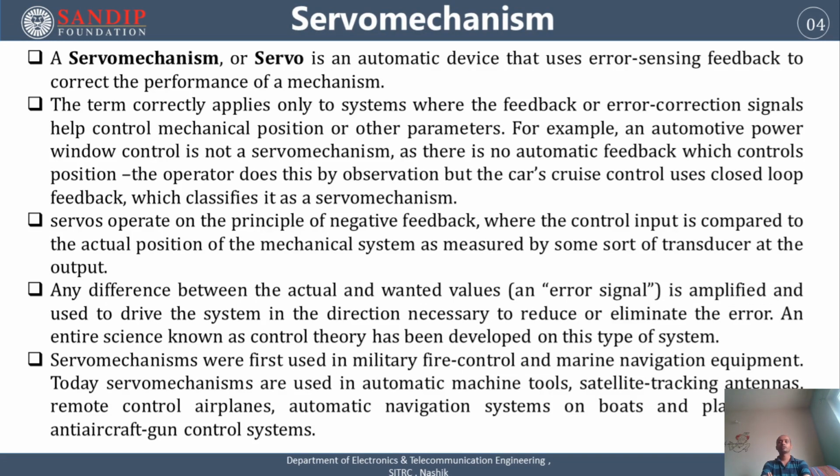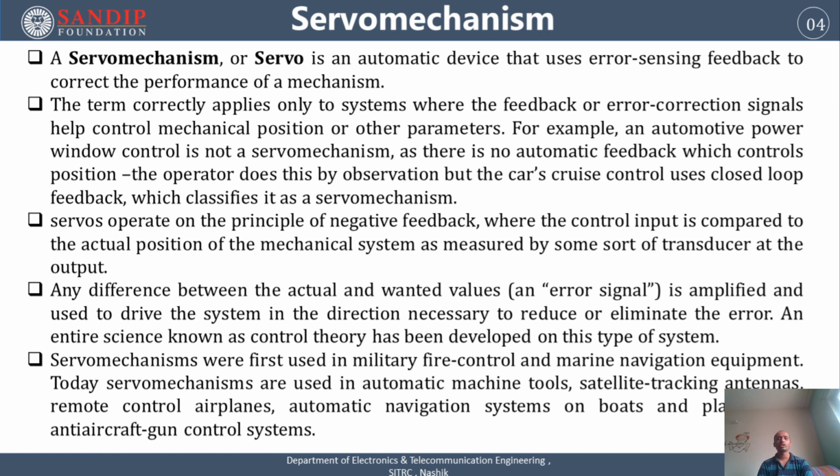But in some costly, premium cars where cruise control systems are present, they use closed loop feedback to automatically close the window. Some cars use automatic window closing, but some cars do not. Hence, the car in which such a control mechanism is available is known as a servo mechanism.